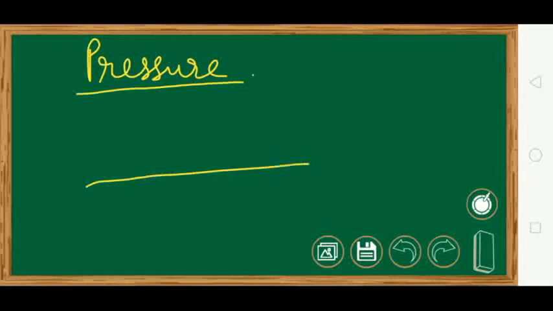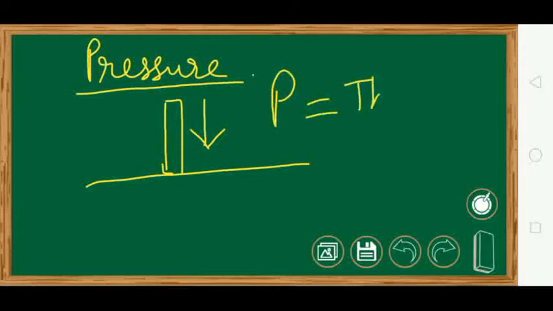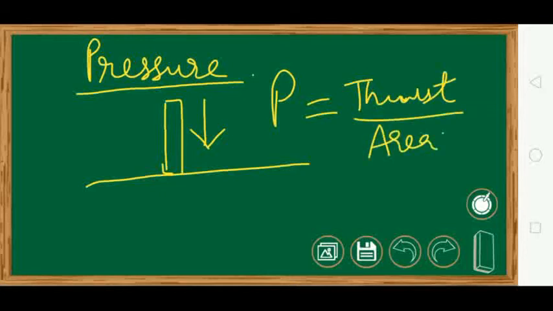Now let us study what we mean by pressure. Suppose this is a surface and this is one object giving thrust to this. Then your pressure P is equal to the thrust upon the area on which it is working.